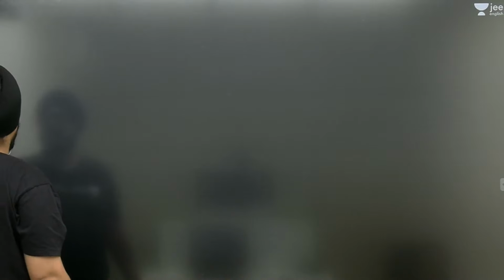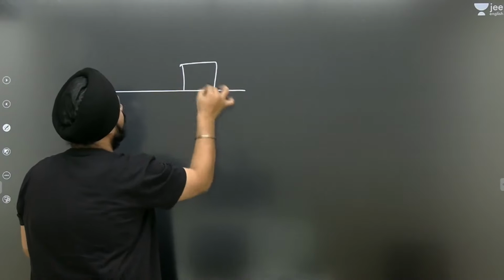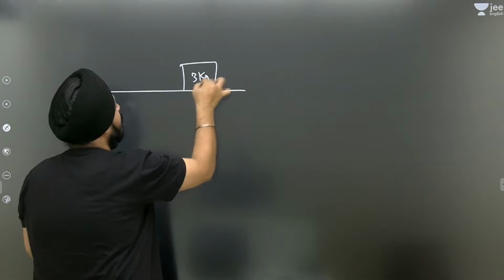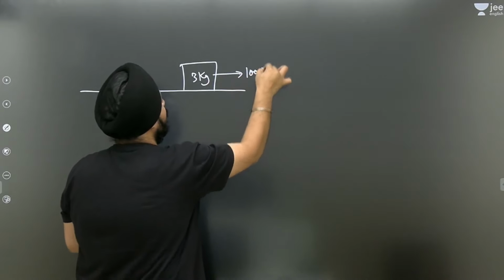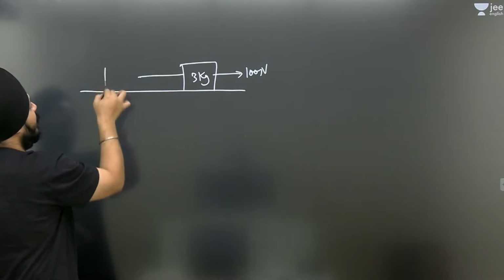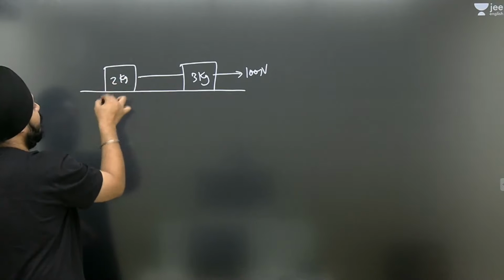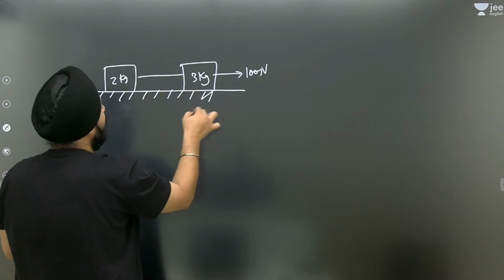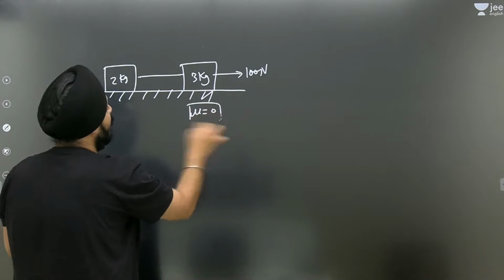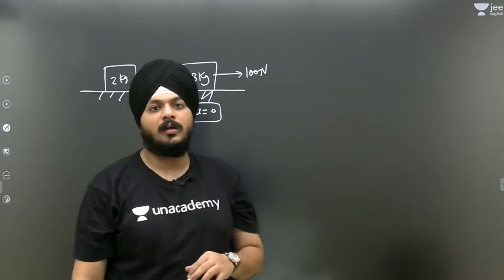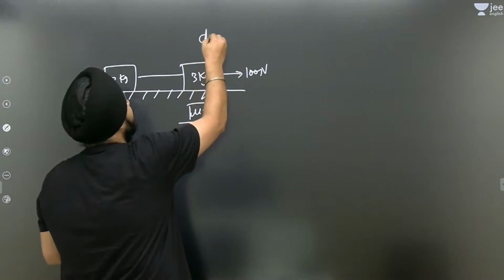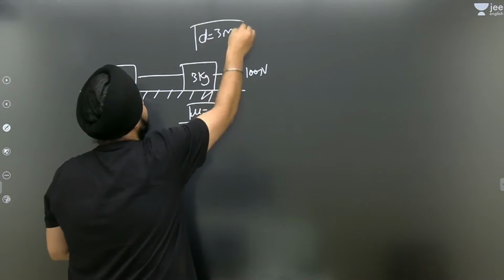Okay guys, we will have a very simple example related to the work done. Let us take a very fair example. This is a block of 3 kg, and here a 100 Newton force is applied, and here we have 2 kg. This is a smooth surface, so the coefficient of friction is equal to 0. The displacement is 3 meter.